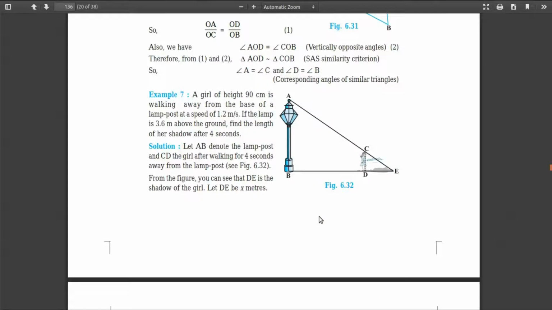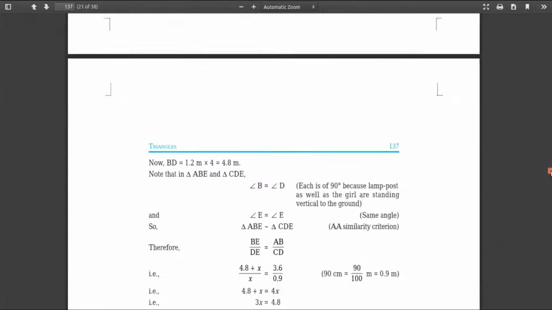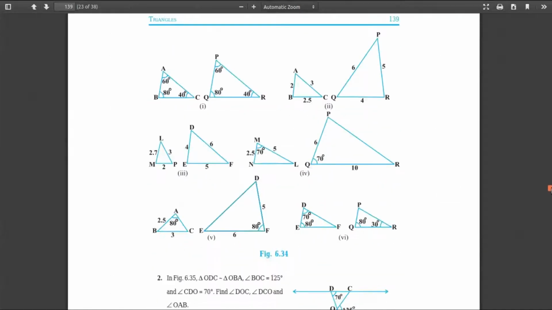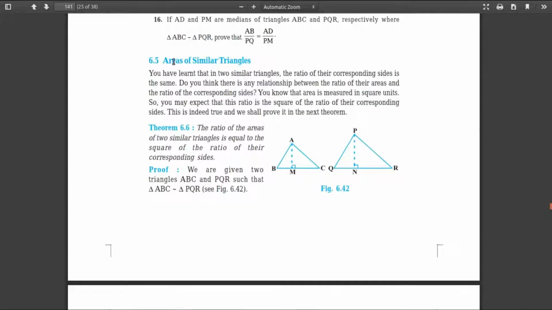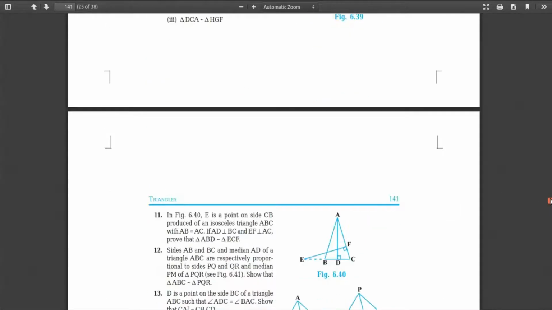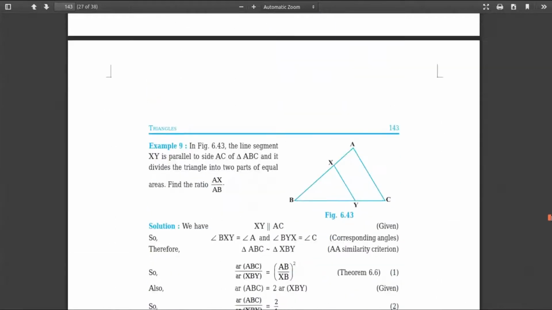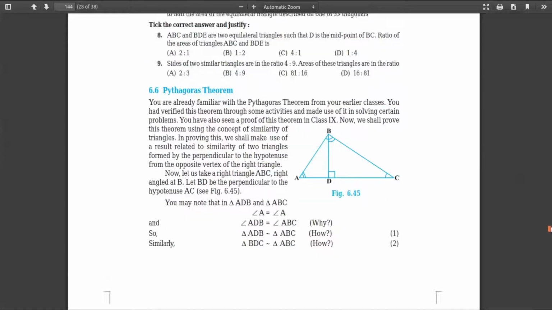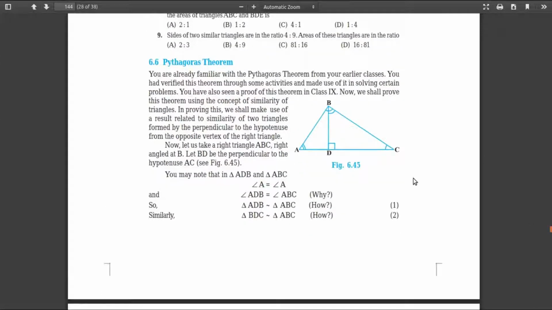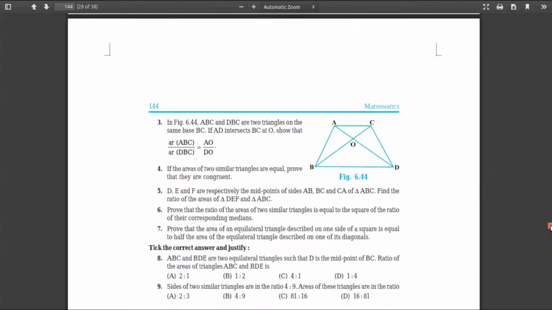So I will show you where these two theorems are. See this one, areas of similar triangles, this one is removed. And if you want, you can note down the page numbers, that is page number 141, to what we have here is the Pythagoras theorem. This one, Pythagoras theorem, is also removed. You won't get this, I am repeating, just the theorems are removed. The problems will remain.